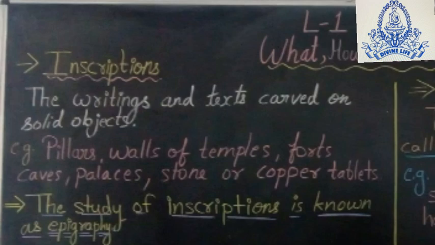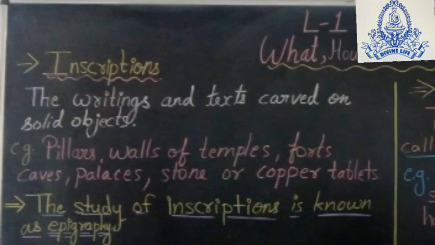What type of information will we get from that writings and text? We can know about the rulers of that time who ruled, the dates or the period of that era, the extent of their empires. Extent means which ruler ruled over which location, or up to which place. All these important events we can also understand from this writings and text.